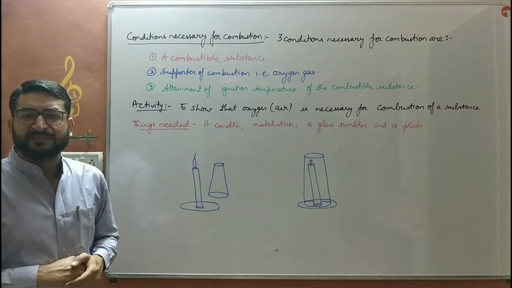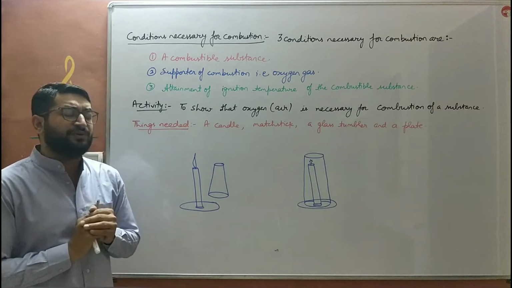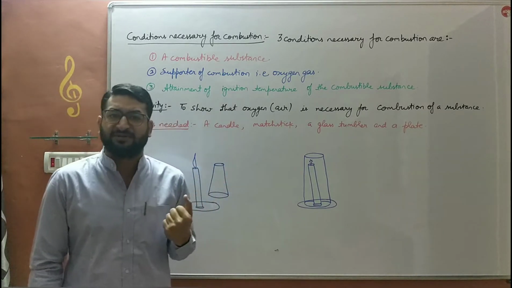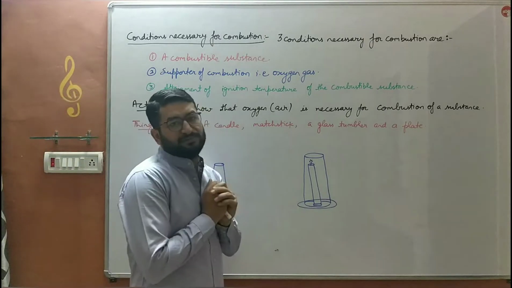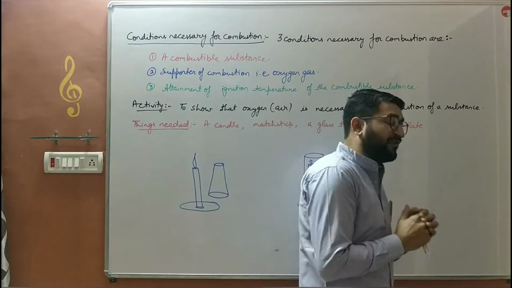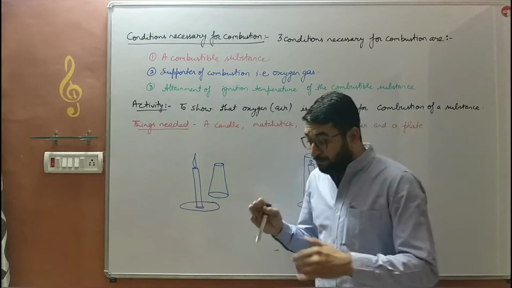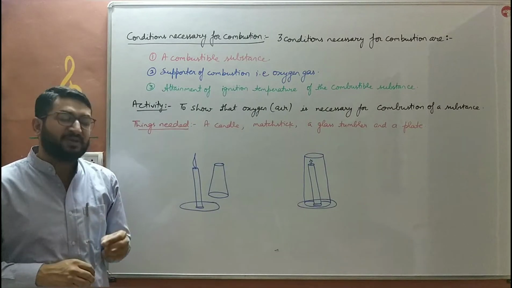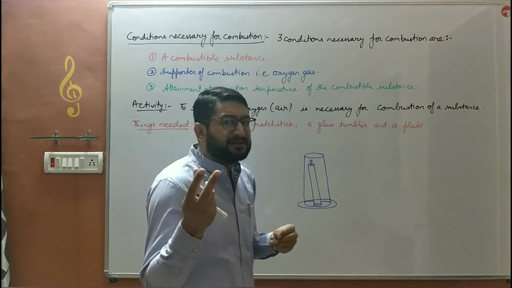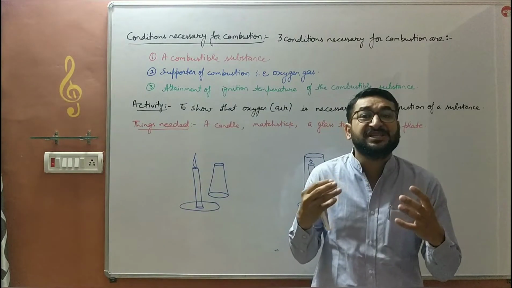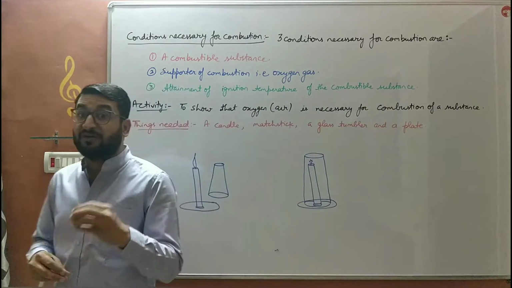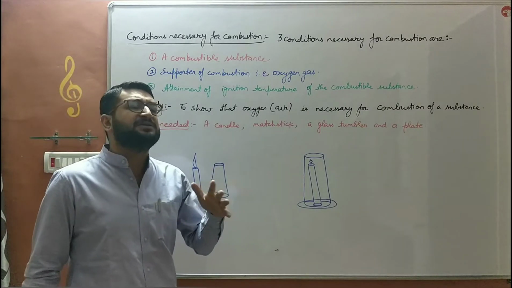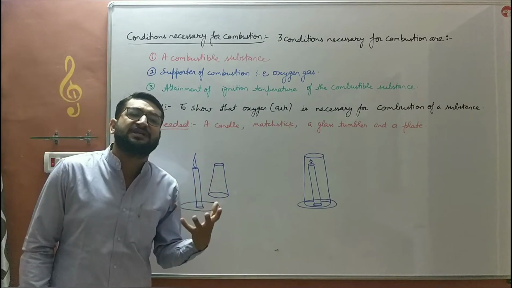Next, we have discussed, bache, in our previous video, what are the types of combustion. There are in total 3 types of combustion, bache. One, rapid combustion. The type of burning in which a substance burns with oxygen very quickly to produce a large amount of heat energy. For example, burning of candle wax, burning of petrol, burning of diesel, burning of LPG. These substances catch fire very, very quickly, bache, and burn very easily to produce heat energy.